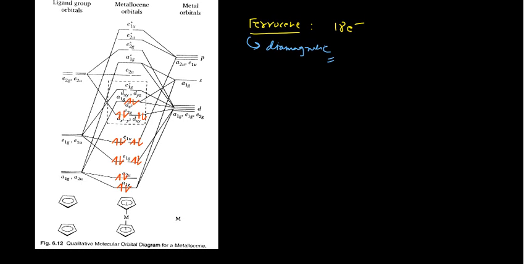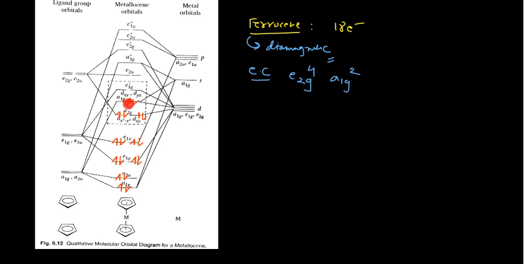Okay, and the electronic configuration is generally what? EC, I can write EC, electronic configuration. That electronic configuration is E2G4 and A1G2. Please check. 4 electrons are there which are present on the E2G, so that's why I have written E2G4, and this is your A1G, which is having the 2 electrons. So A1G has 2 electrons over there. Please remember.